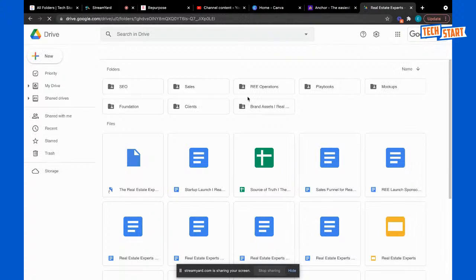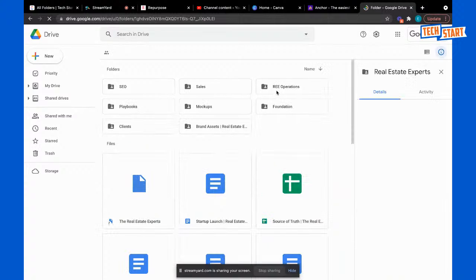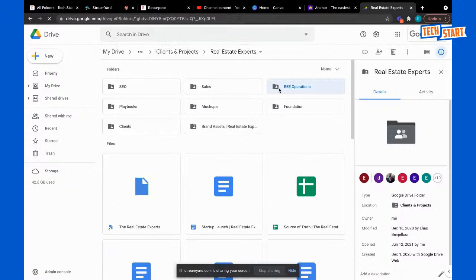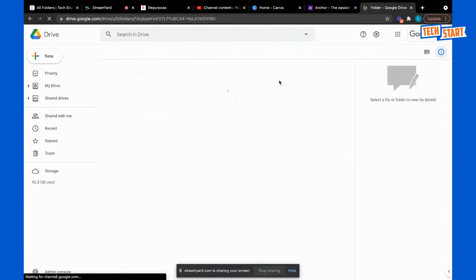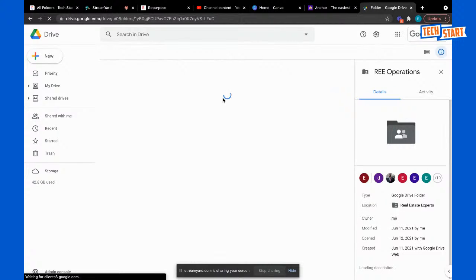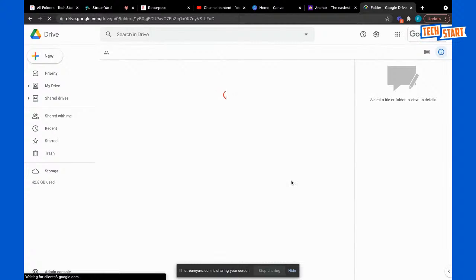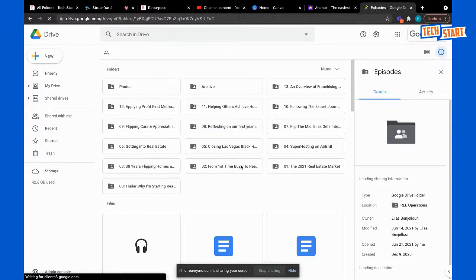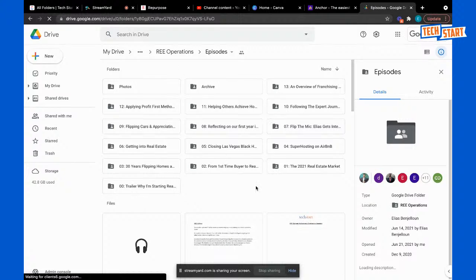Okay. Now I'm in this Drive folder, and it covers a lot of different things, but we're going to double click into operations. And then from operations, we're going to go into the episodes, and then we'll be able to access everything. So, if you have all these pages up, it'll probably make this process much faster. So I'm going into episodes. And maybe there's a world where we automate the creation of the Google Drive folder, but right now we're going to manually create this stuff.